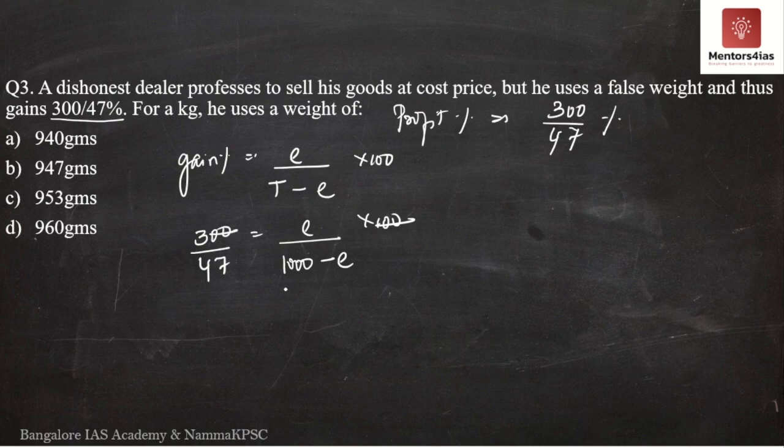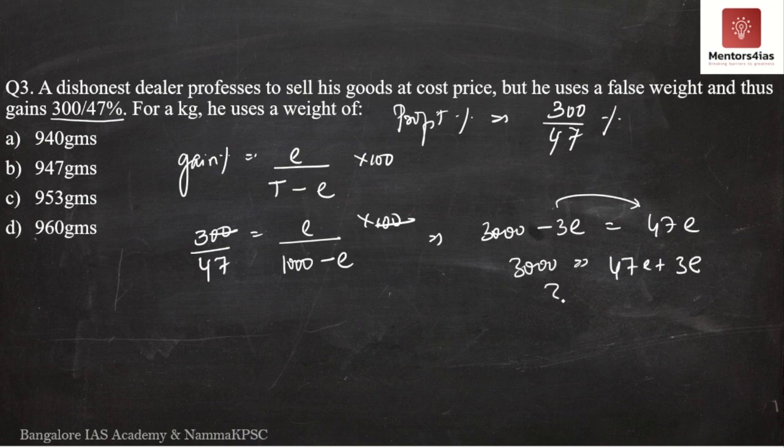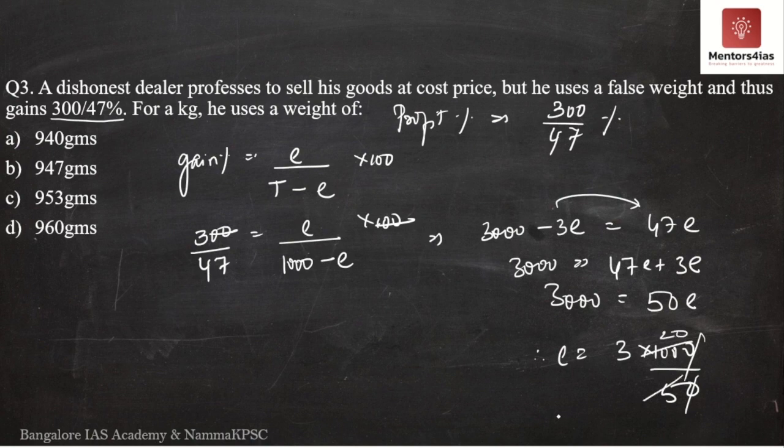So 0 and 0 get cancelled over here. Cross multiplication, what do we get? 3 into 1000 is 3000, minus 3 into E is minus 3E, which is equal to 47E. Taking minus 3E to the other side, we get 3000 is equal to 47E plus 3E, or 3000 is equal to 50E. Therefore, E is nothing but 3 into 1000 divided by 50. 0 and 0 get cancelled. 5 2s are 10. Therefore, E is equal to 3 into 20, it is 60 grams.